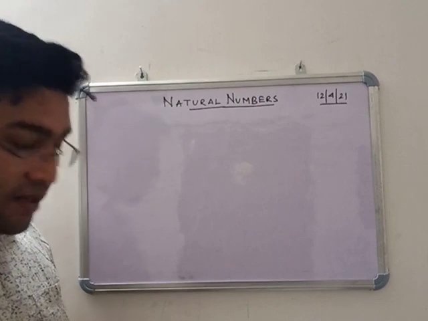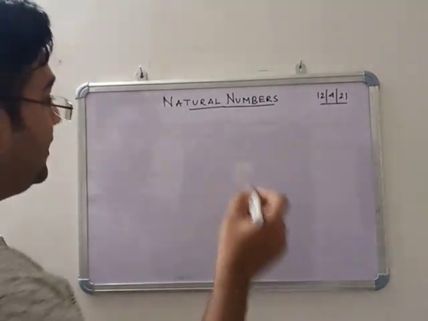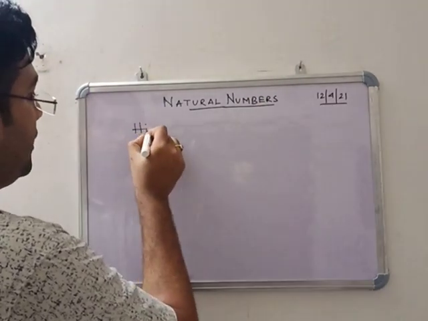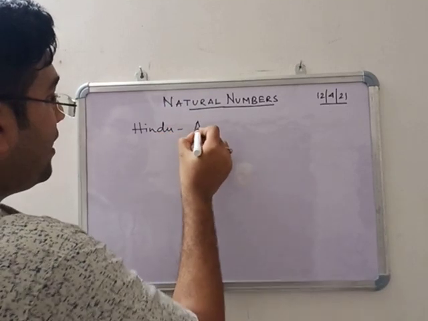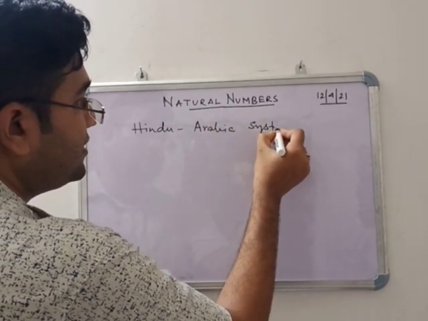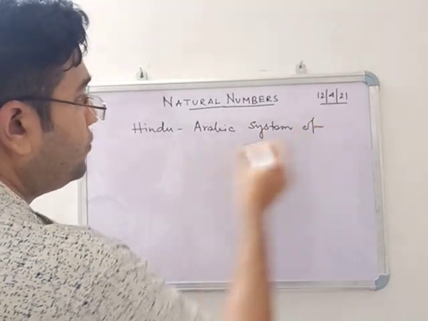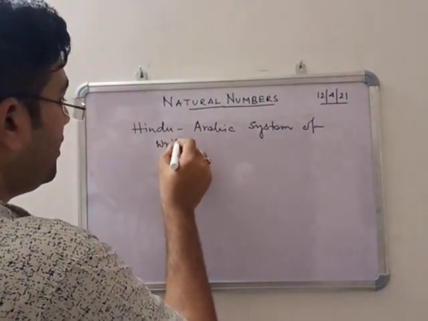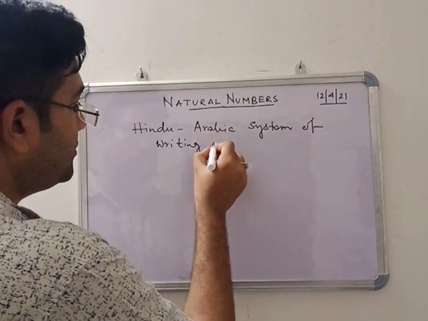Now the next topic is the Hindu-Arabic system of writing numbers. So what is this?